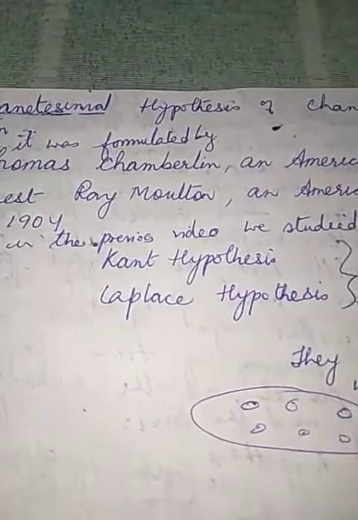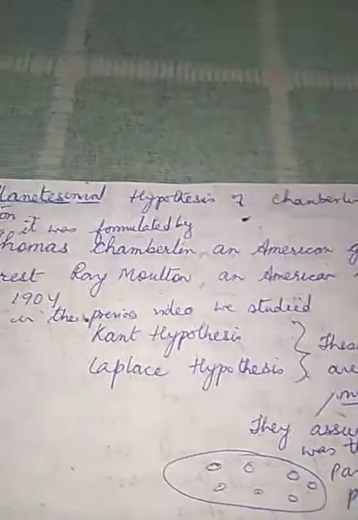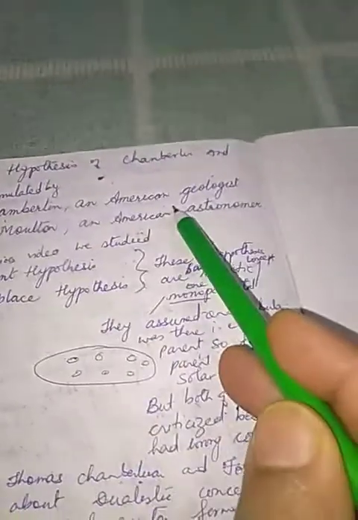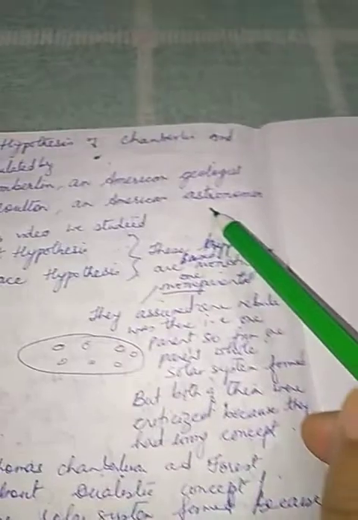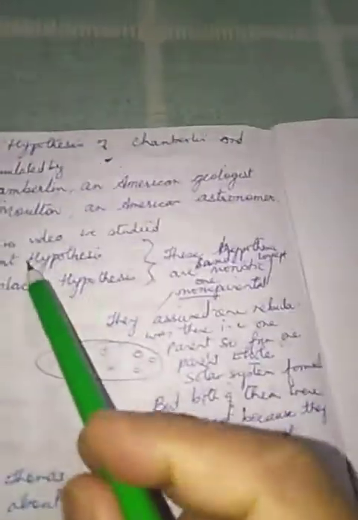Now, the next hypothesis is the planetesimal hypothesis of Chamberlain and Moulton, okay? It was formulated by two persons, Thomas Chamberlain, an American geologist, and Forest Ray Moulton, an American astronomer, in 1904. Now, in the previous video, we studied the Kant hypothesis and the Laplace hypothesis.